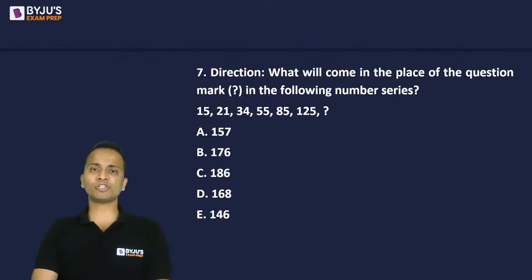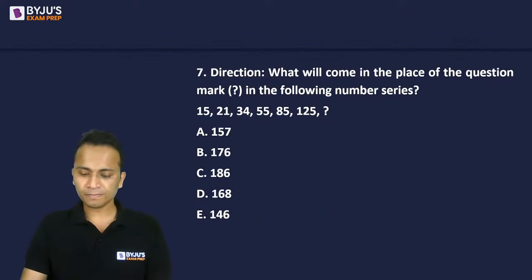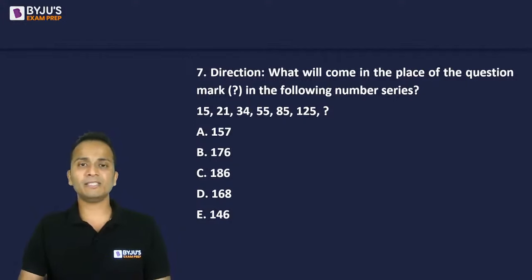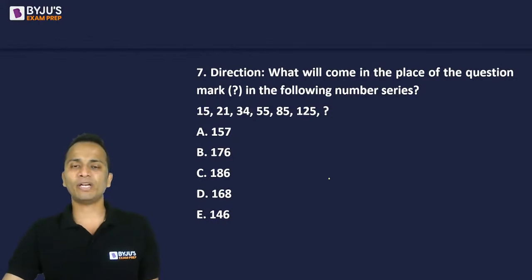Let's move on and look at question number 7. Question number 7 is a question on number series. A very simple question on number series. Let's see who will be the first person to give me a correct answer for this. Number series. What will come in place of the question mark in the following series? 15, 21, 34, 55, 85, 125.